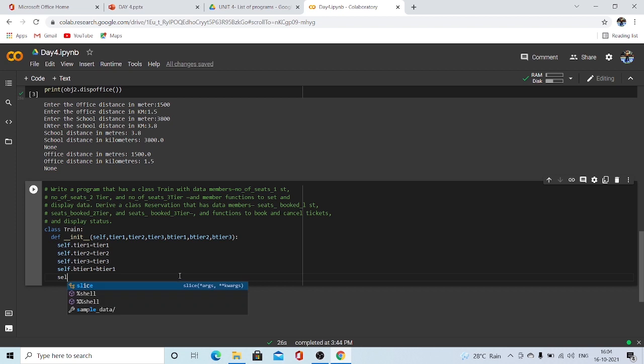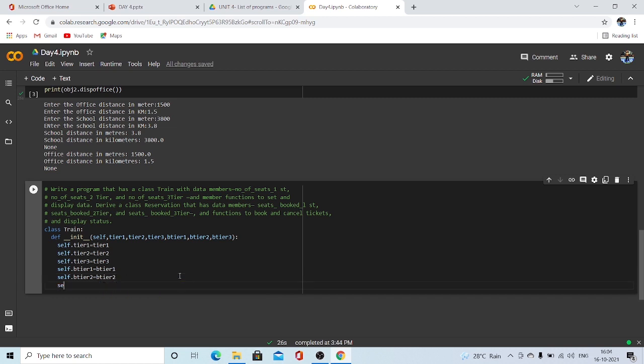Then self dot B tier two would be B tier two. Self dot B tier three would be B tier three. Okay, we are done with declaring the variables.